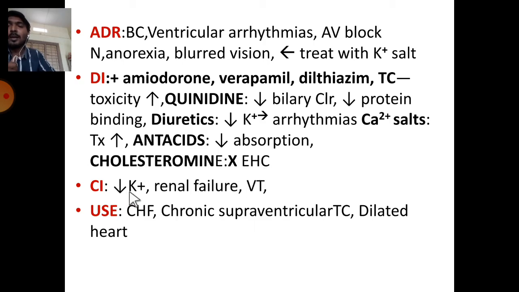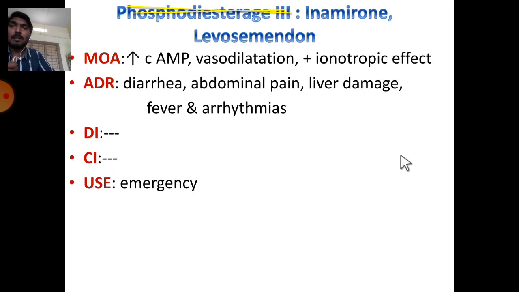Contraindications: hypokalemia is a contraindication; if you observe the mechanism, you can understand. In renal failure and ventricular tachycardia, it is contraindicated. It is mainly used in congestive heart failure, chronic supraventricular tachycardia and dilated heart. To treat a dilated heart, it is also helpful.